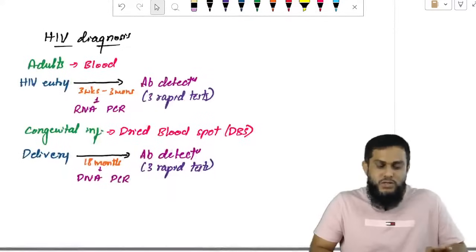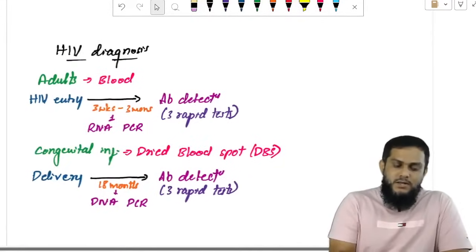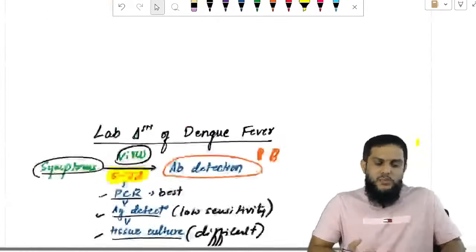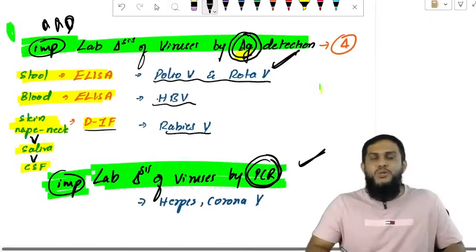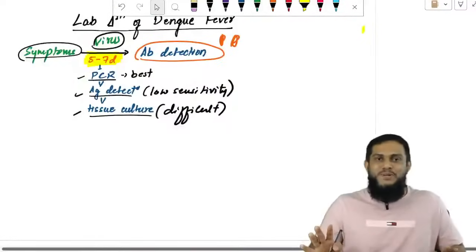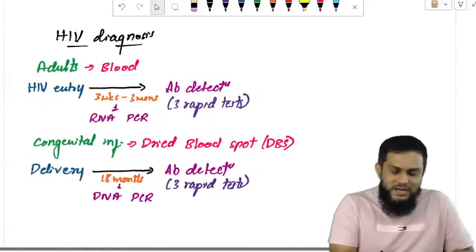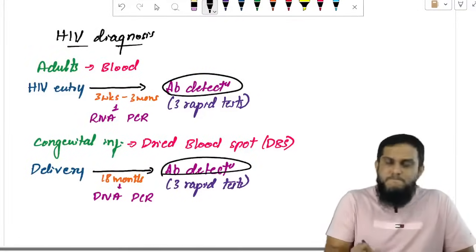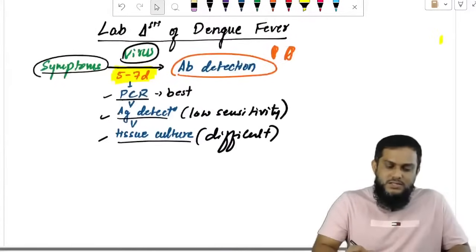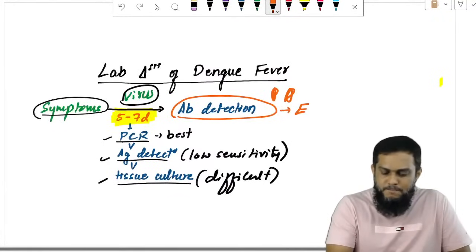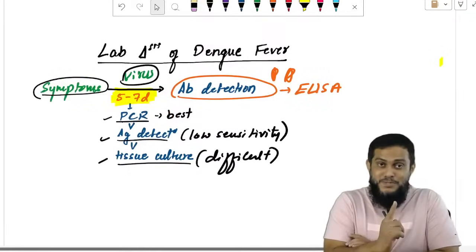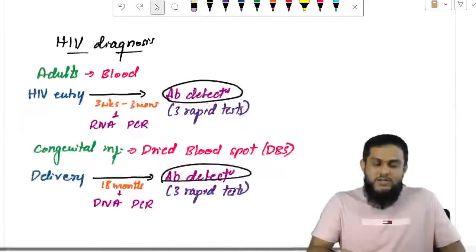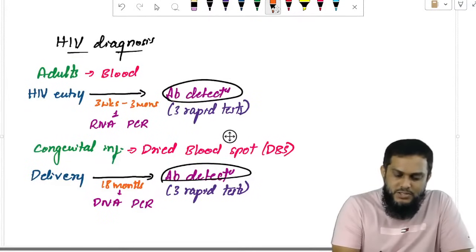So now moving on to the questions. Now HIV diagnosis also. Sir, if you see HIV diagnosis, have you covered it under antigen? No. Have you covered it under PCR? No. HIV is also diagnosed by antibody detection. Dengue virus is diagnosed by antibody detection by performing ELISA, but after 5 to 7 days of symptoms. Now HIV virus is also diagnosed by antibody detection, but by 3 rapid tests.